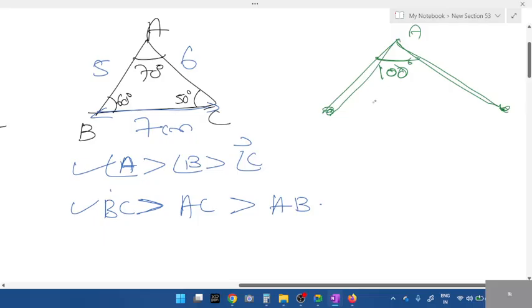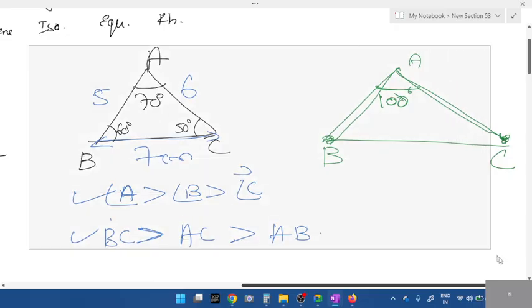If I open it wider like this, will the value of BC remain the same or increase, students? It is increased. Initially it was 7 for BC. This is the reason. The angle which is greater, that opposite side is greater. It keeps on increasing. This is one concept.